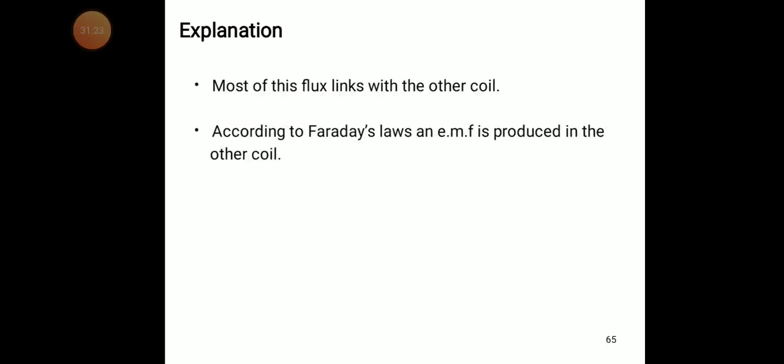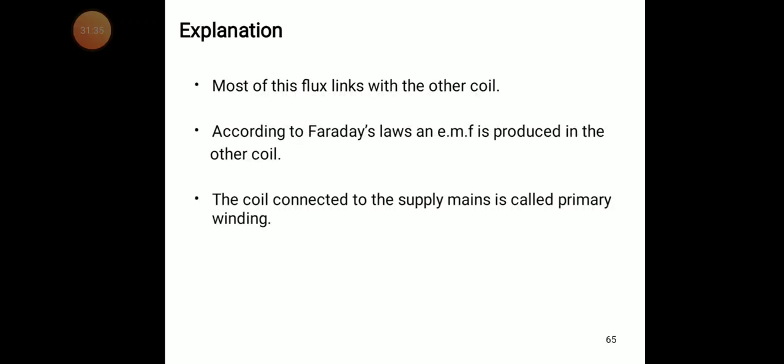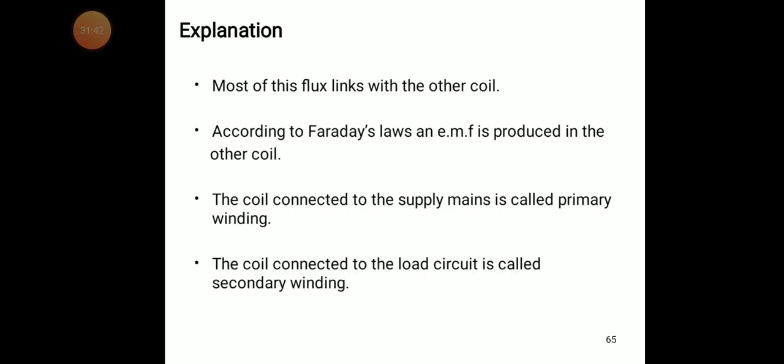So most of this flux links with the other coil. According to Faraday's law, an EMF is produced in the other coil. The coil connected to the supply mains is called the primary winding. The coil connected to the load circuit is called the secondary winding, as I already mentioned.